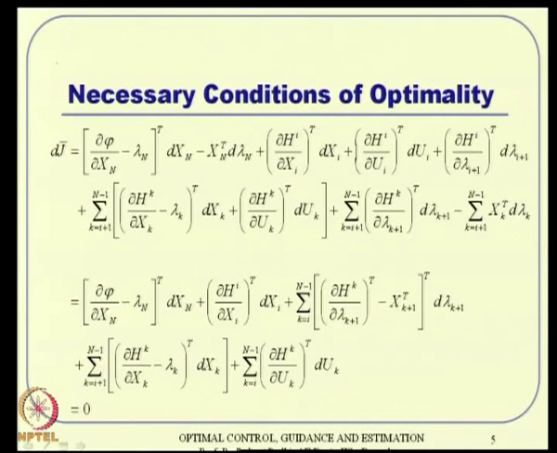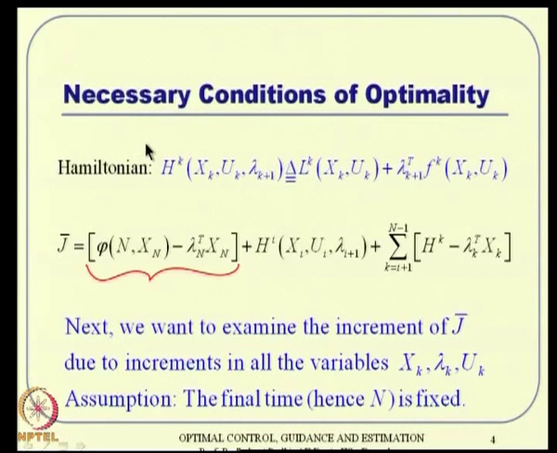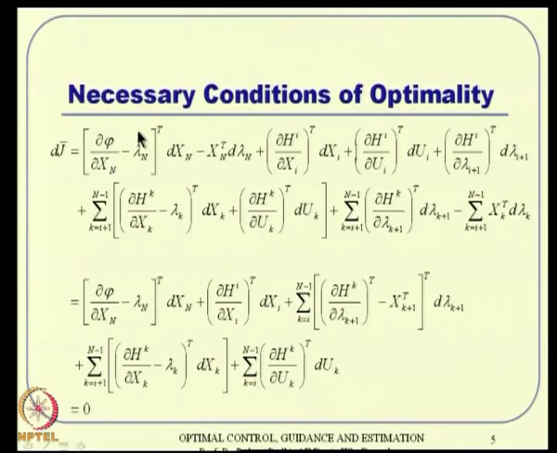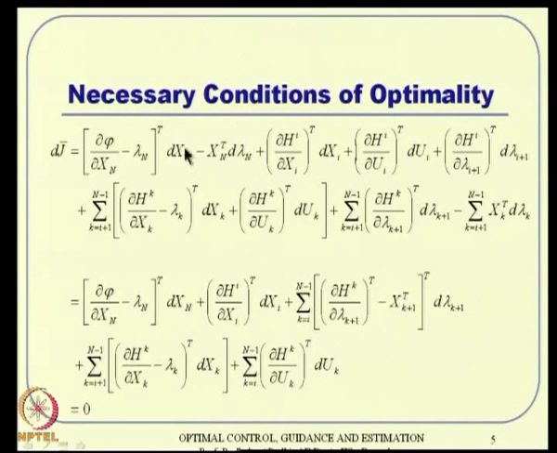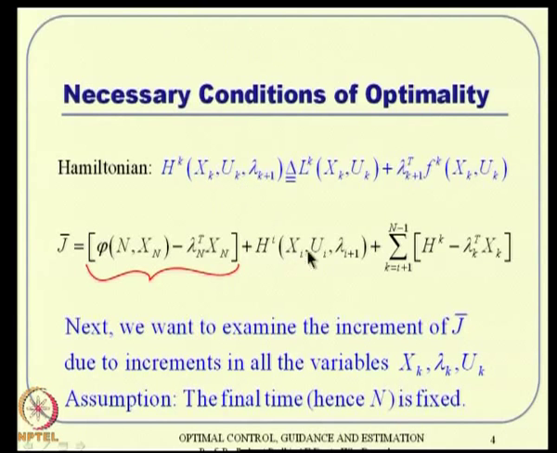The first term is nothing but this, because del by del x n of the entire term is nothing but del phi by del x n minus lambda n, this one transpose, times d x n, plus del by del lambda n, which is minus identity. This does not contain any lambda n, only this one contains lambda n. So, del by del lambda n into d lambda n will give us this term, x n transpose times d lambda n.